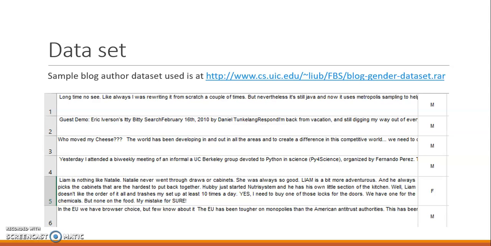So the data set, you can find the data set here. This is a sample data set where we have two columns. One is the blog, and one is a class, which says whether it was written by male or female. In the first column we have paragraphs, and the second column is the target class, whether it is written by male or female.